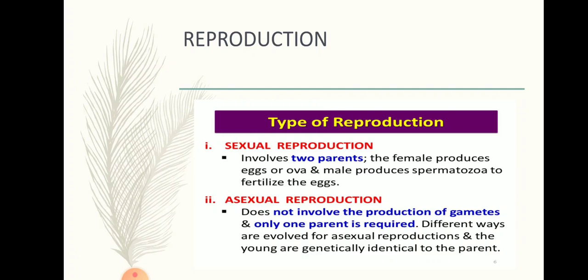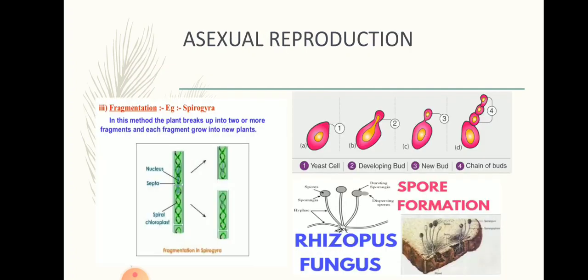Plants which reproduce sexually produce flowers, fruits and seeds. And those which reproduce asexually do not give rise to flowers, fruits and seeds. So first of all, we'll talk about asexual reproduction in organisms. Now there are various ways of asexual reproduction as well. These are fragmentation, budding, spore formation and vegetative propagation. All these are different modes of asexual reproduction.